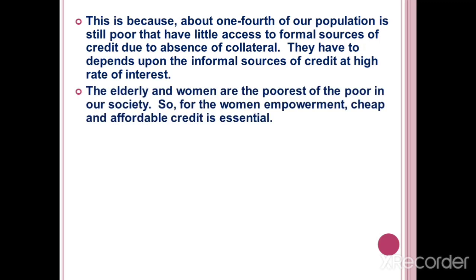The elderly and women are the poorest of the poor in our society. You know that elderly people and women are the poorest of the poor in society. So, for women empowerment, cheap and affordable credit is essential for helping them. Then only they can take the loan and start a business. If they start any business or employment, then automatically what will come into their hands?